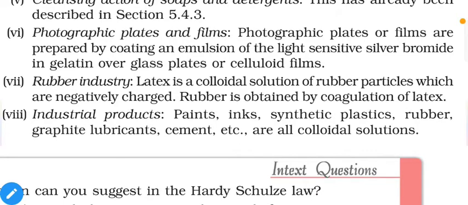So now our unit is complete, and if you find any difficulties, feel free to ask. You are most welcome to ask questions regarding the unit, whether they are mentioned in this unit, in the exercise, or in any other reference books. You can ask me about your queries and we will discuss them in detail, or we can make a separate video regarding your queries. If I get a comparatively high number of queries, then we will make dedicated videos for those queries. Otherwise we can discuss them separately.